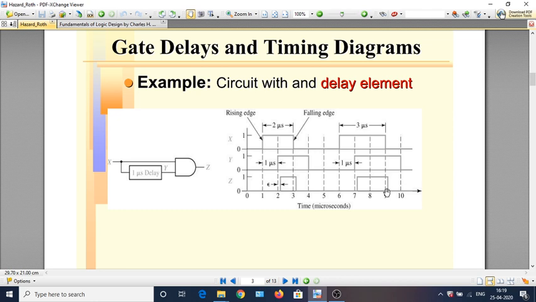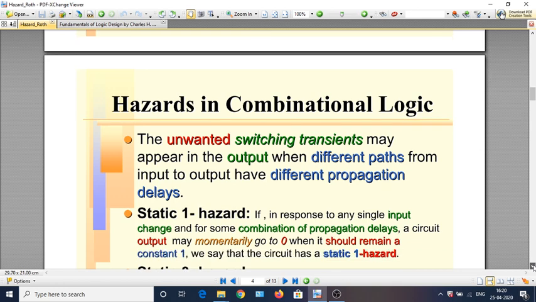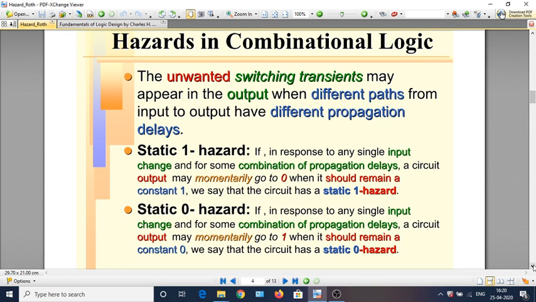Now you should have a fair idea of what the propagation delay of a gate will have in a practical circuit. So far we have been looking at Boolean functions and circuits only from the logical point of view.